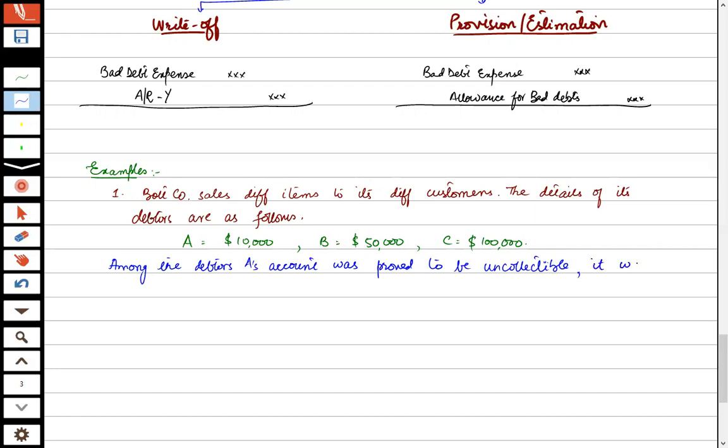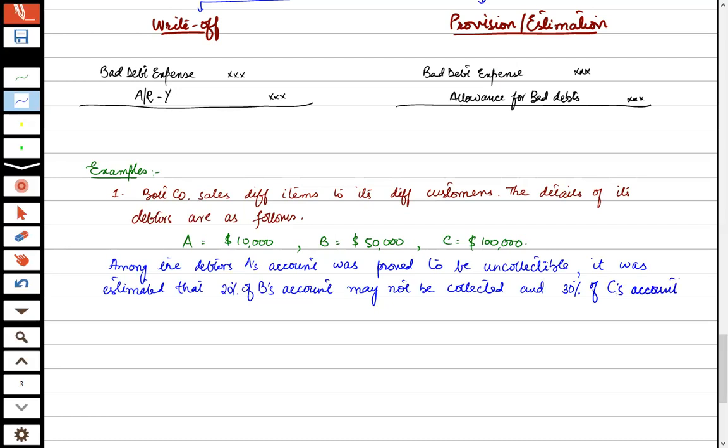It was estimated that 20% of these accounts may not be collected, and 30% of these accounts need to be written off.